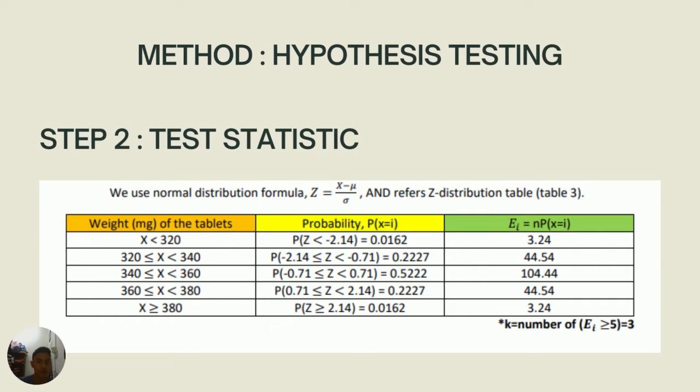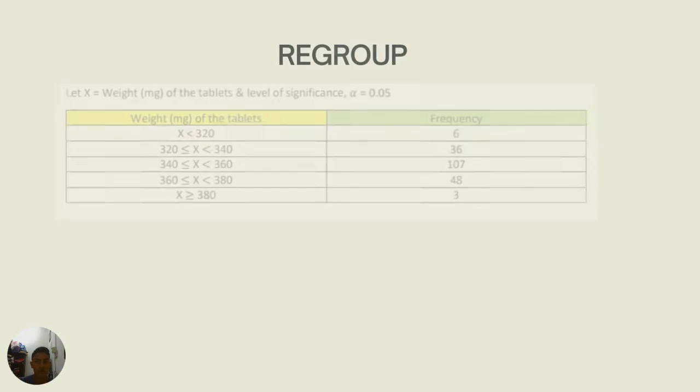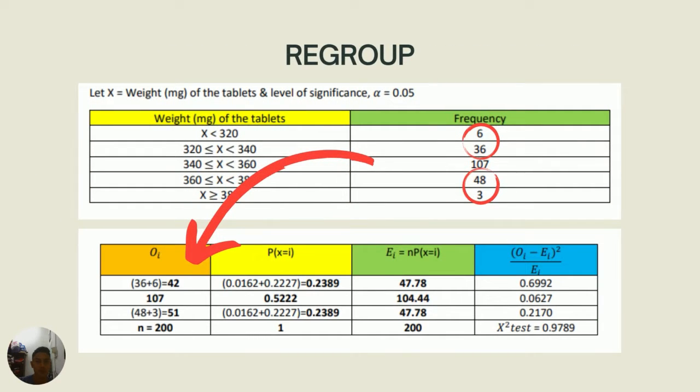We just simply use the normal distribution formula, as stated earlier in the question that the data is normally distributed, and then we refer to the Z distribution table, Table 3, to obtain the probability. And then we calculate the Ei value equal to n, the sample size, times probability. Since there are two Ei values that are lower than 5, we regroup them. We merge those two groups with the group next to them, like this, and then we only have one group.